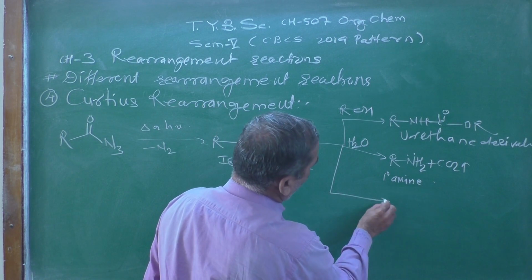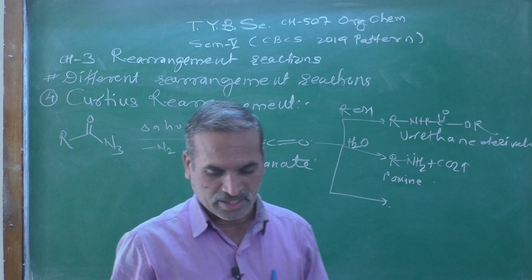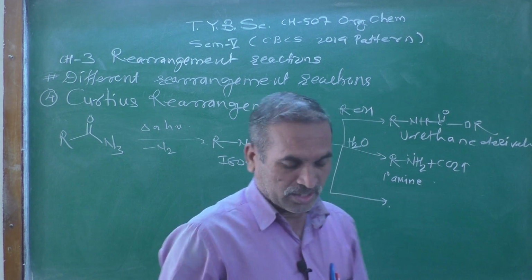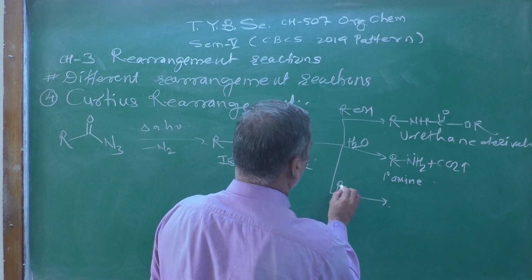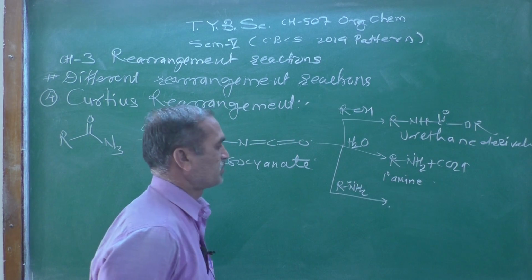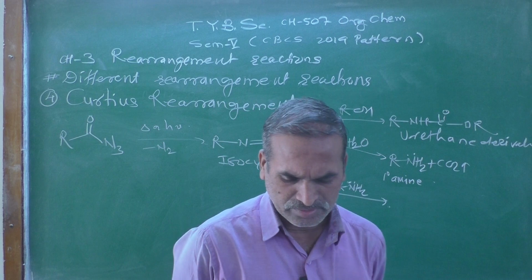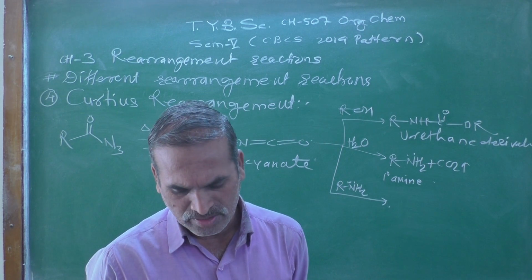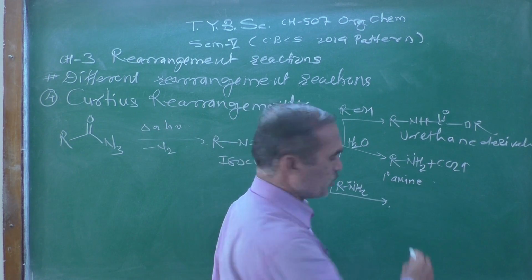When this isocyanate intermediate is treated with amines, RNH2, we know the general formula of amines, the resulting compound obtained will be called substituted urea.